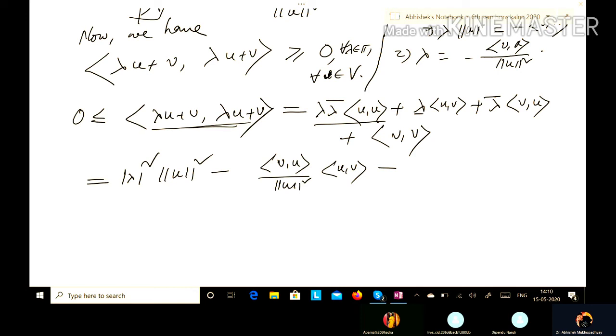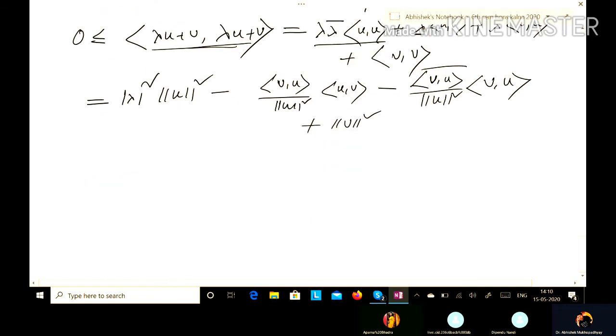So minus inner product vu bar, norm u square, inner product vu, plus norm v square. So this will give that.